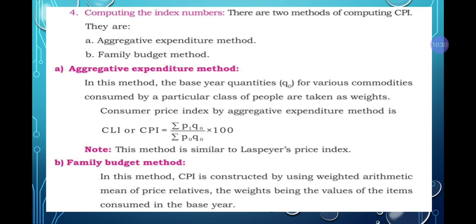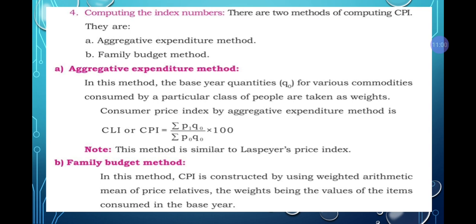The formula is CLI, that is cost of living index, or consumer price index, equals sigma P1 Q0 divided by sigma P0 Q0 into 100. So this is your base year quantity only that they are taking. So this will be your last year's price index that we will be using.